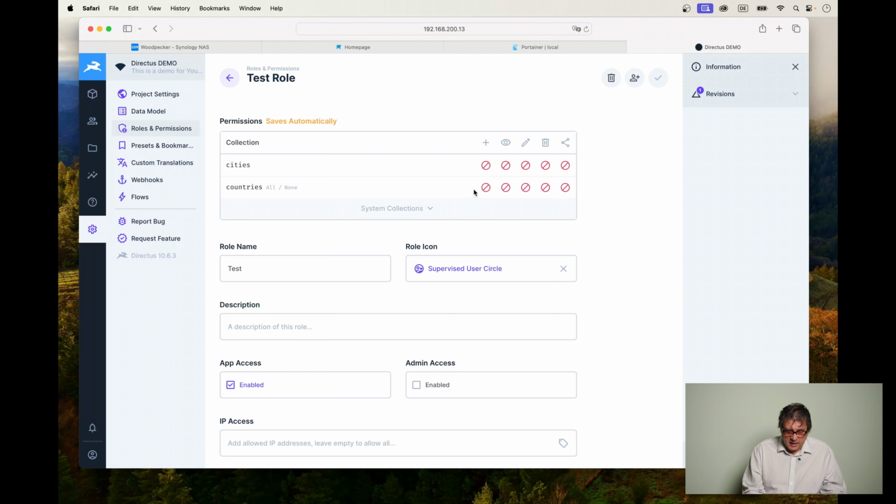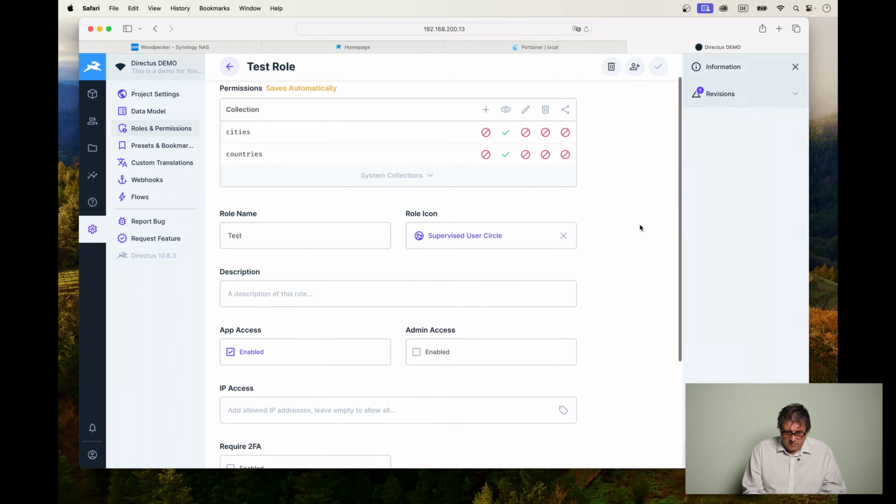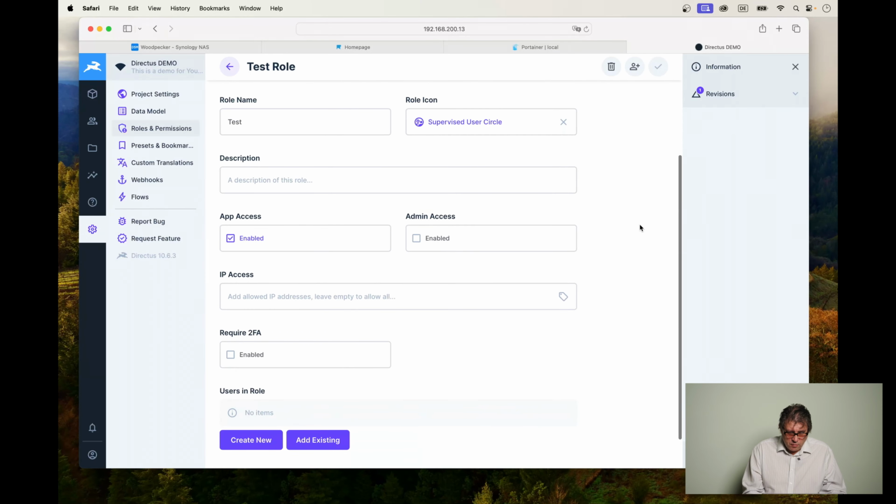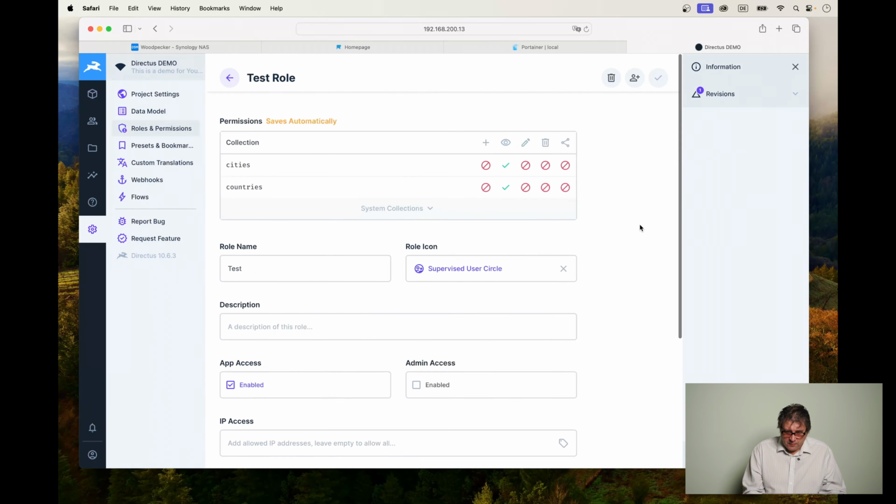For example, I can say the test role can display cities and countries, but they are not allowed to add, to edit, or to delete them. They're also not allowed to share the links for it, which is pretty astounding actually, how finely grained we can design our access mode.